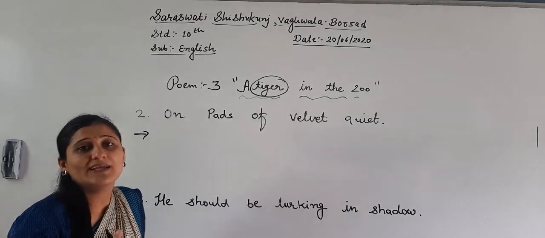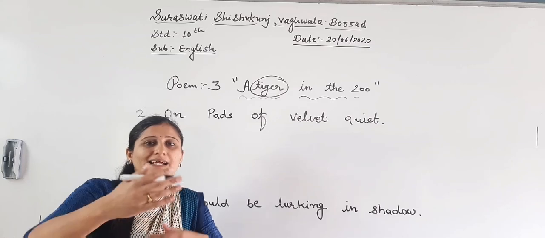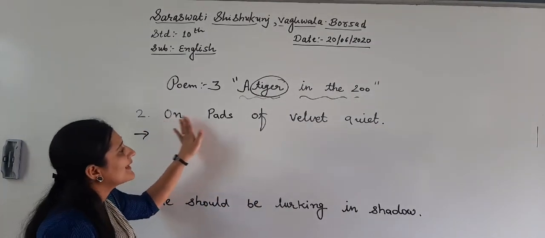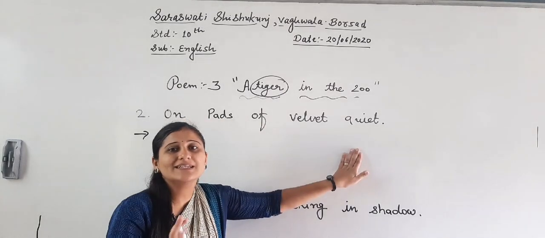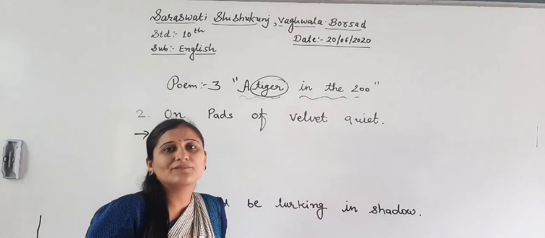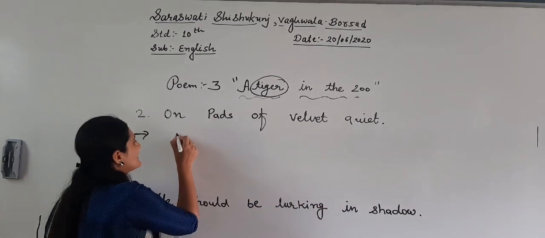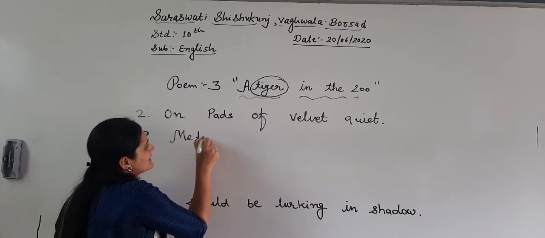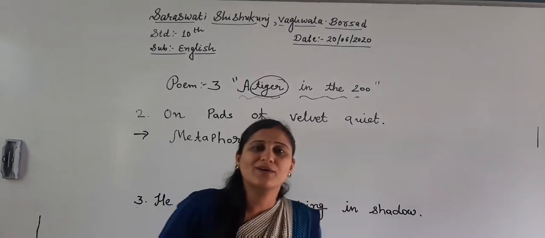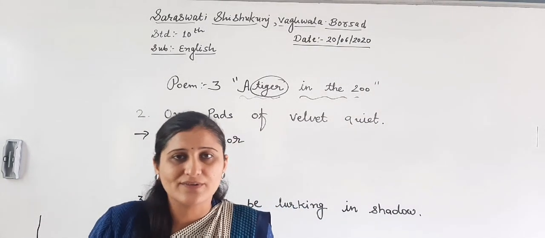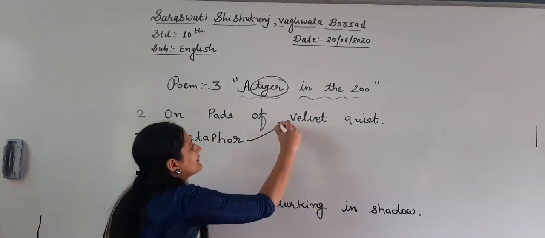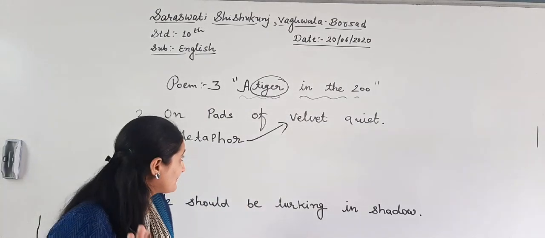Alright. We have just understood the first line with three figures of speech. Now, the second one. On paws of velvet white. See the second line. On paws of velvet white. Here we have the first figure of speech, that is metaphor. Let me tell you the definition first and how it is interconnected with this line.